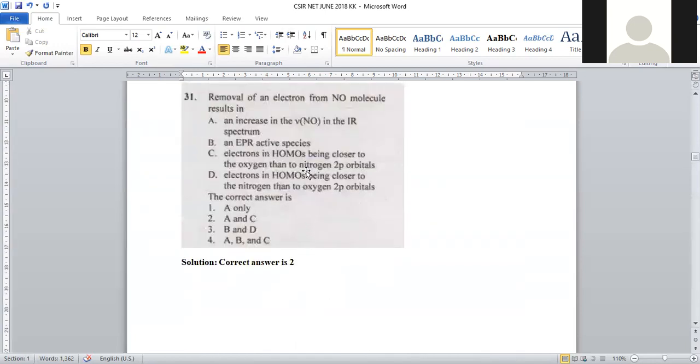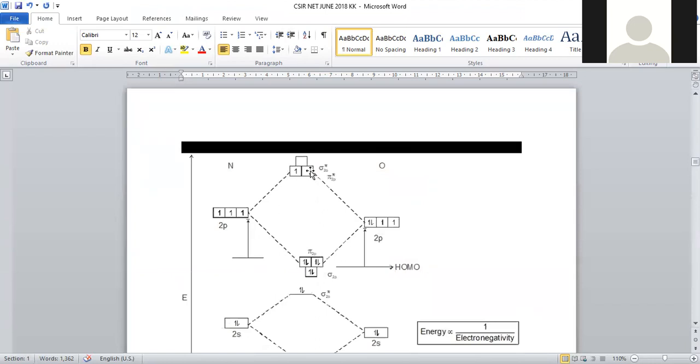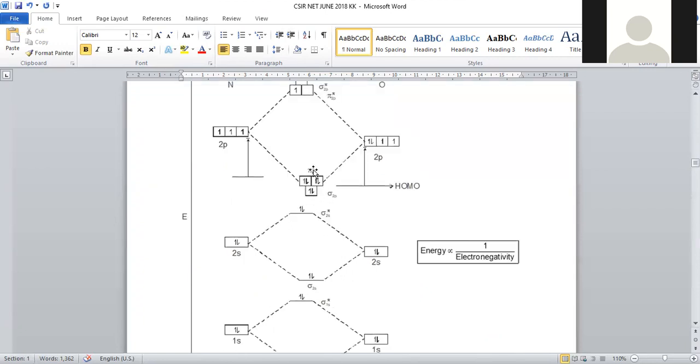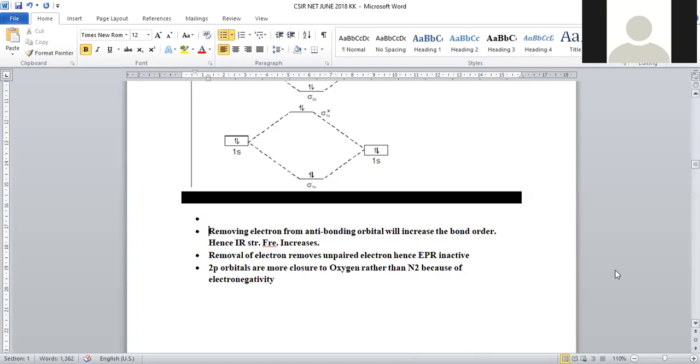But what they are asking in the question is removal of an electron from nitric oxide. What we are doing is one of the electrons is removed, that means we are removing the electron from this antibonding orbital. So when this electron is removed, what happens? The number of electrons in the bonding orbitals will be raised. Whenever the number of electrons in the bonding orbital is raised, the bond order will be more, right? So what is the bond order? Half into electrons present in bonding minus electrons present in anti-bonding.